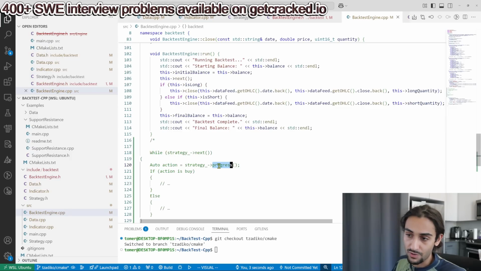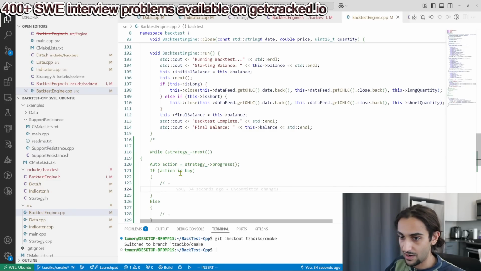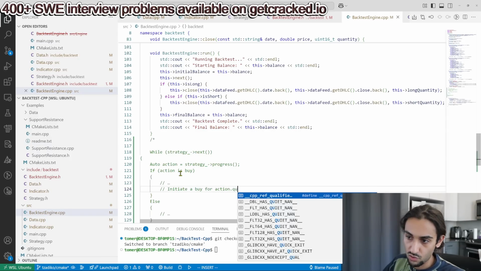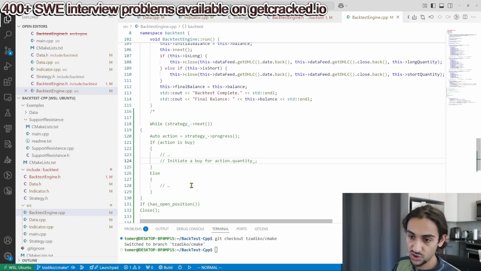And then from progress, I would effectively get what my action is. If my action is buy, and this might obviously contain a little more information, then maybe do my initiate buy for action.quantity, right? Else, if it's sell, do whatever.